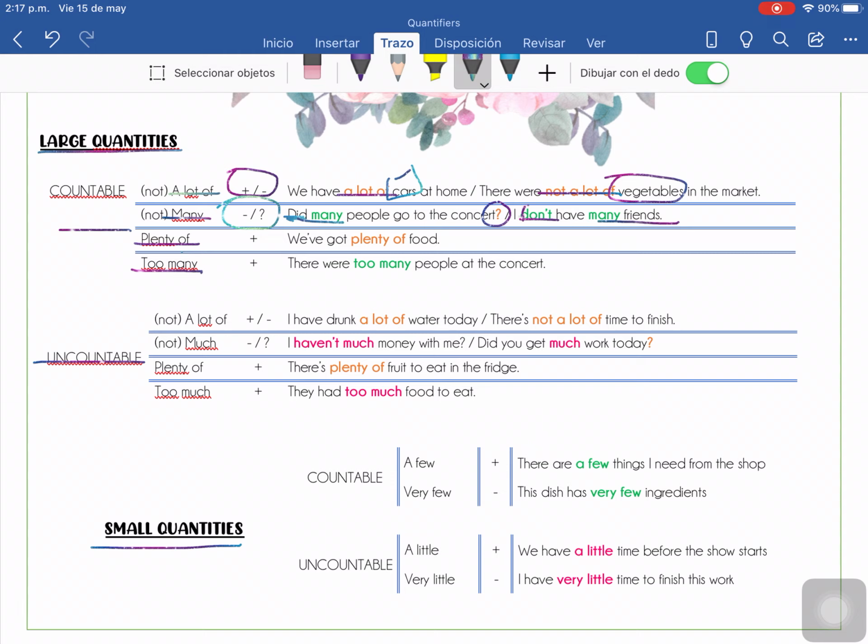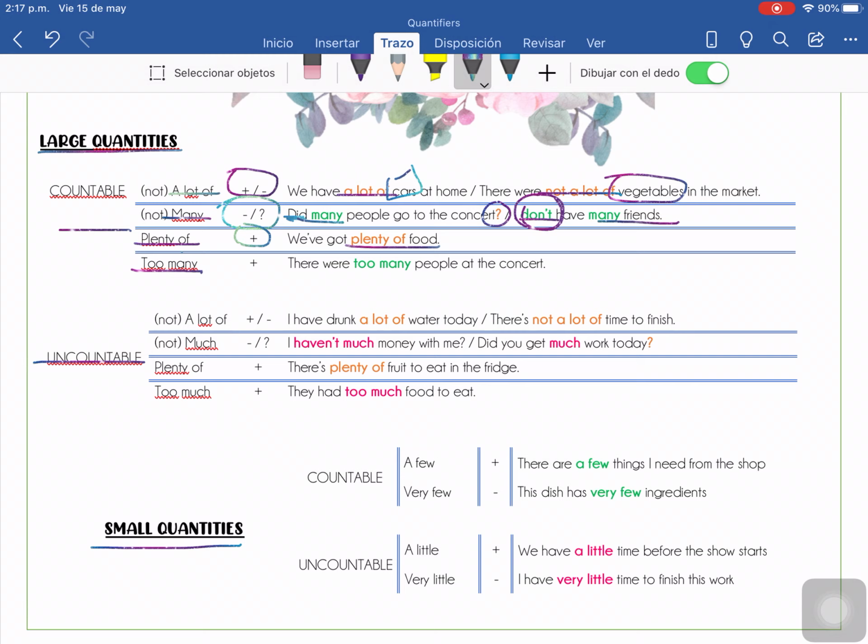Okay, very good. Then in negative, I don't have many friends. Negative, just the auxiliary negative, I don't have many friends. Or there aren't many bottles in my house, okay? Very good. Plenty of, ¿cuál es la diferencia entre a lot of y plenty of? Plenty of is like a lotísimo. A lots and lots and lots of things, okay? Very good.